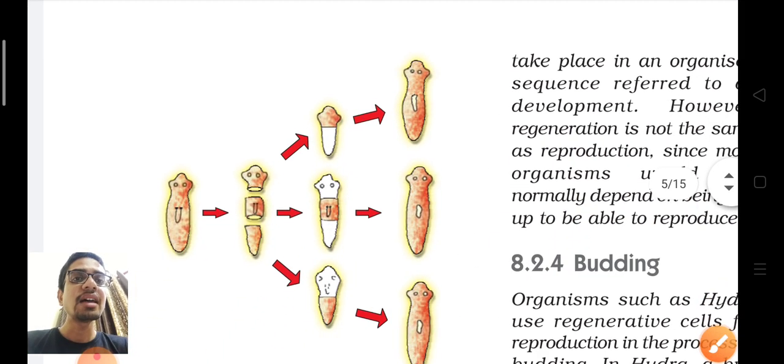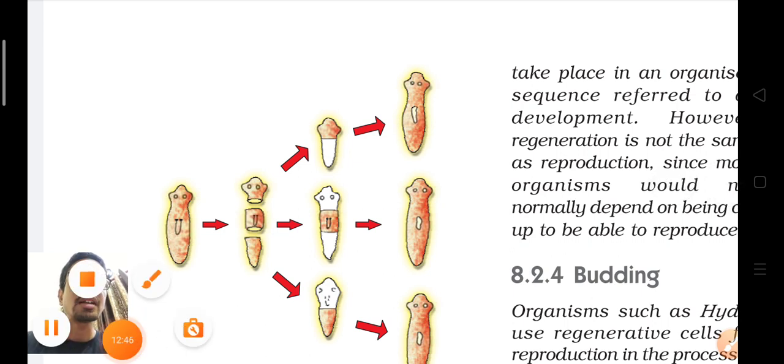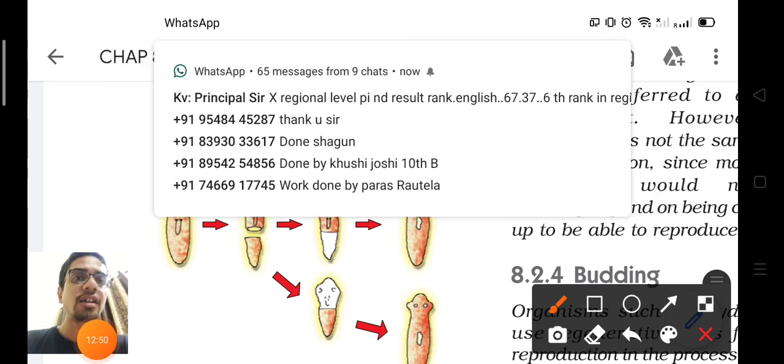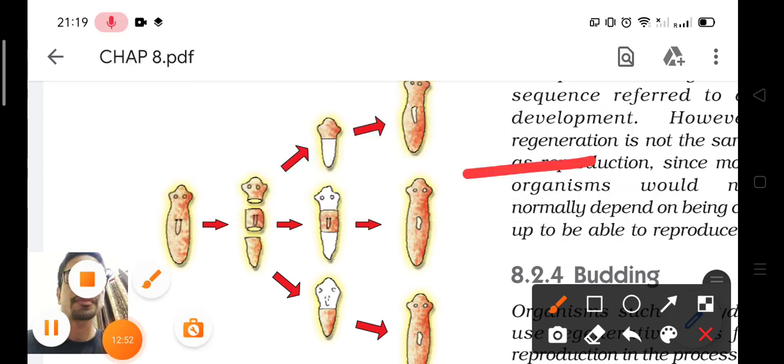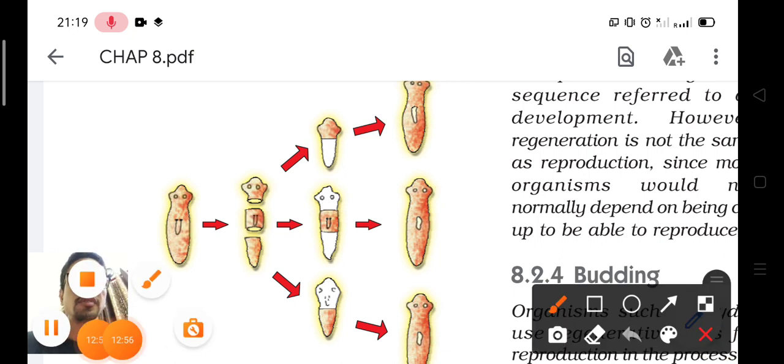It means that from broken parts, the new individual is not formed directly. It is not that from the upper part that broke, the new individual will be formed directly.